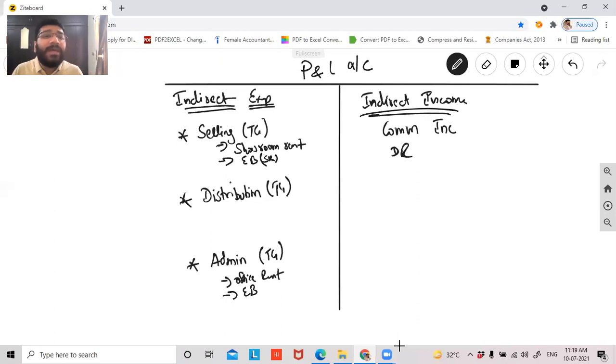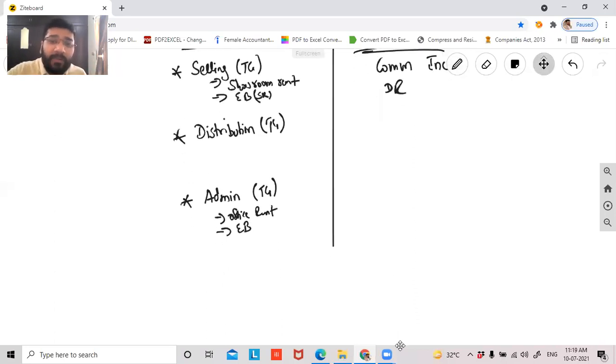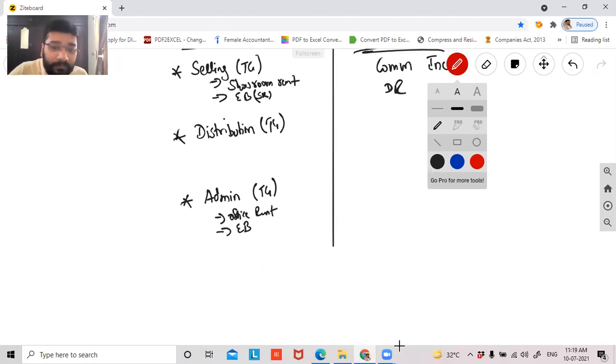So guys, what is the end result of my P&L account? What is the end result of my P&L account?